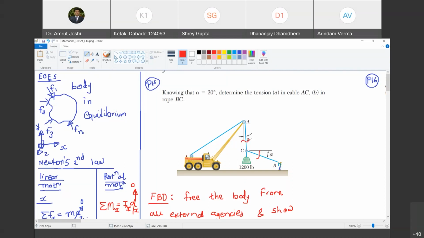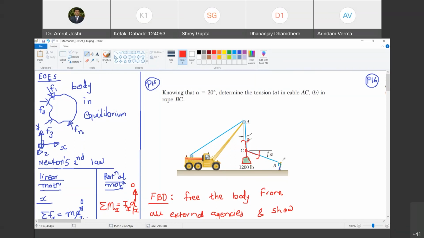Now look at the way I am making the choice of a body. I consider this portion of rope AC along with this connector, this portion of rope CB, and this weight attached to the rope all together as a body. Whatever I have marked in red color is the body under consideration. Are you with me? Yes, sir.